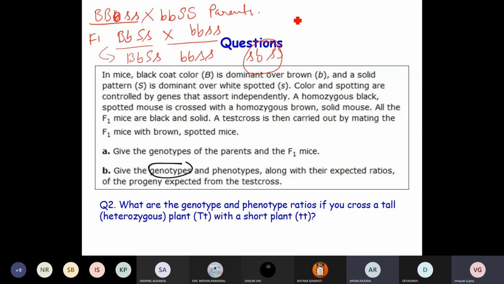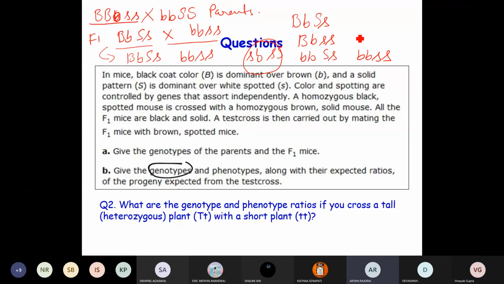Can you repeat? Capital B, small b. Capital S, small s. Capital B, small b. Small s. Then small b, capital S, small s. Then all small b, b, s, s. Okay. Yes, sir. So these are the genotypes. So what should be the ratio here?